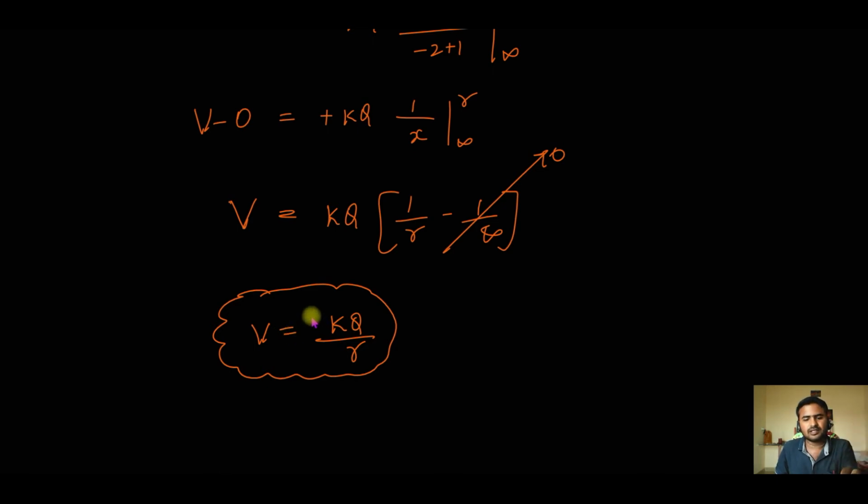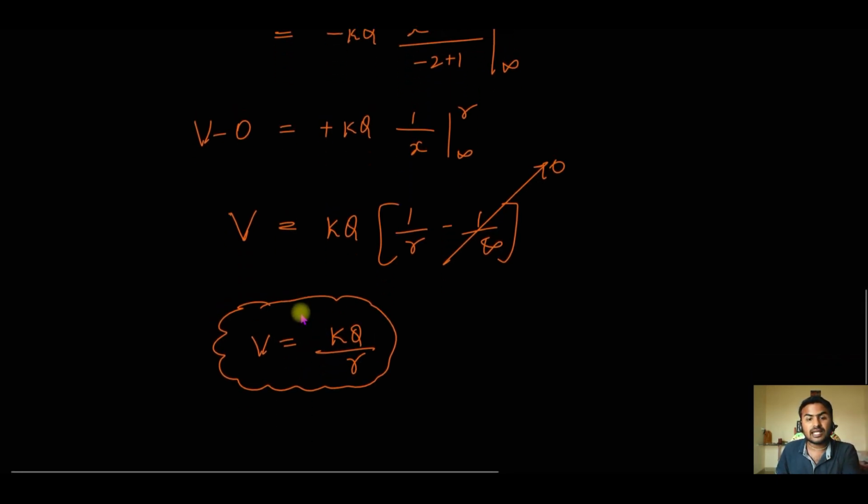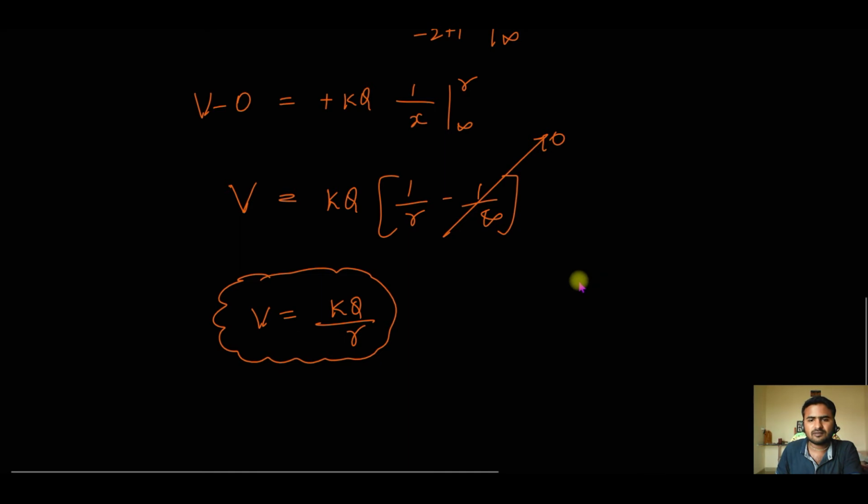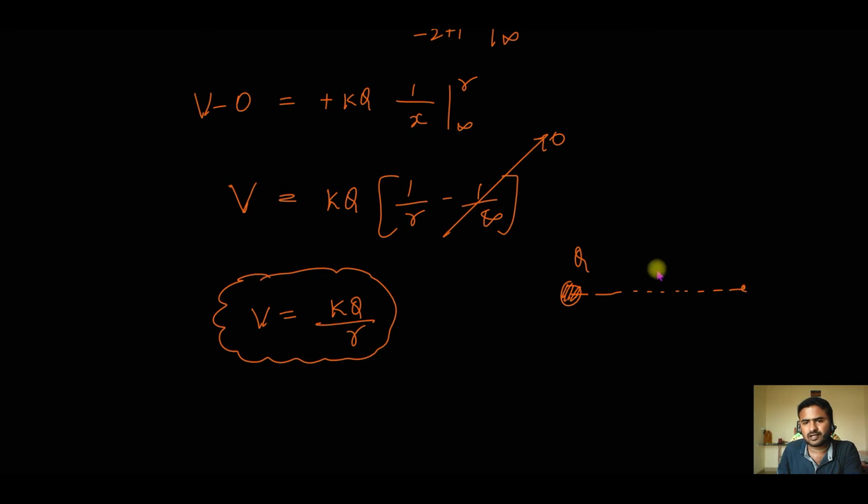Very simple, easy. Now remember, if you have a charge q here, at a distance r from this charge, the electric field is given by kq by r square. At the same point, the potential is kq divided by simply r, no square.